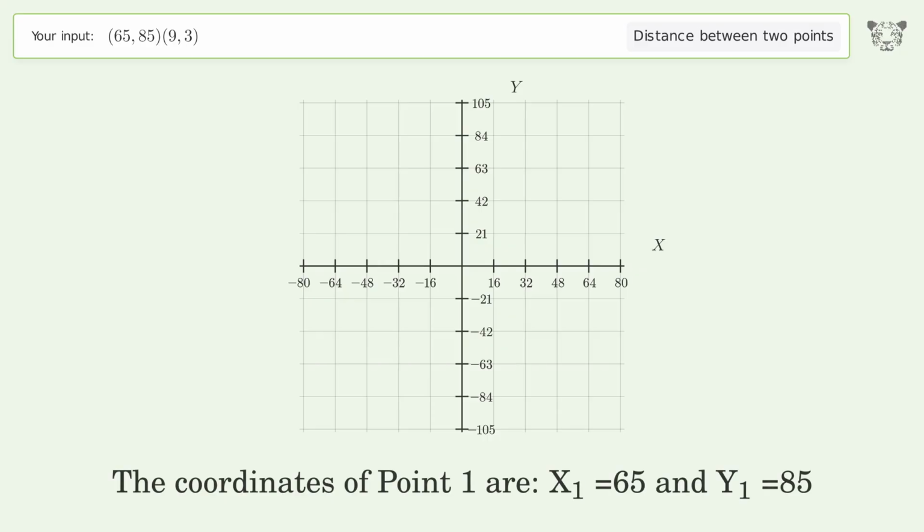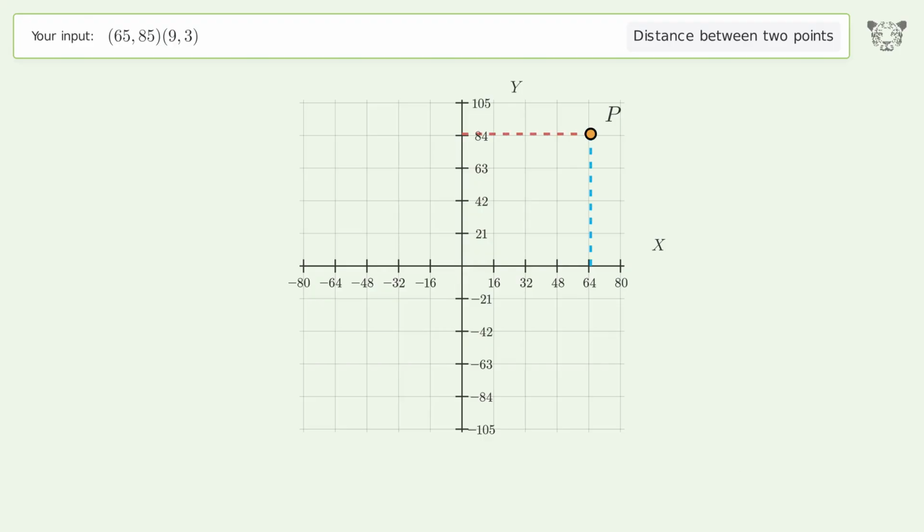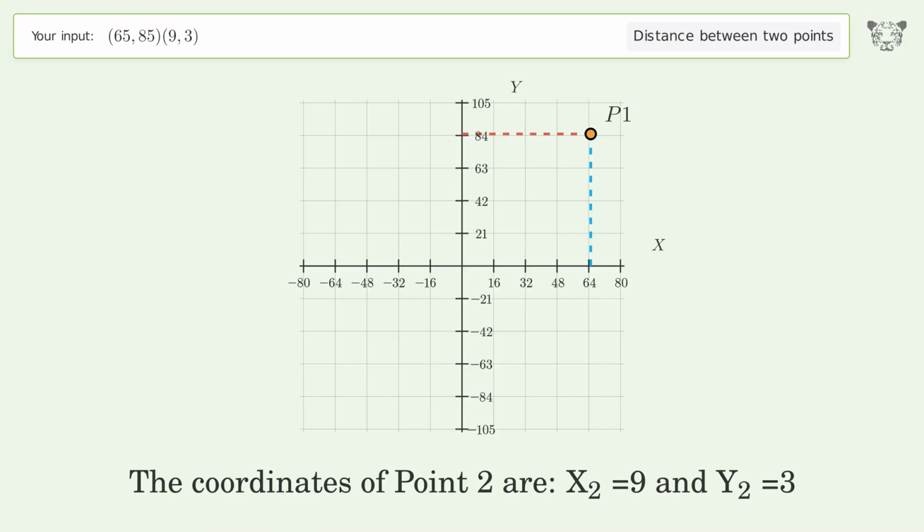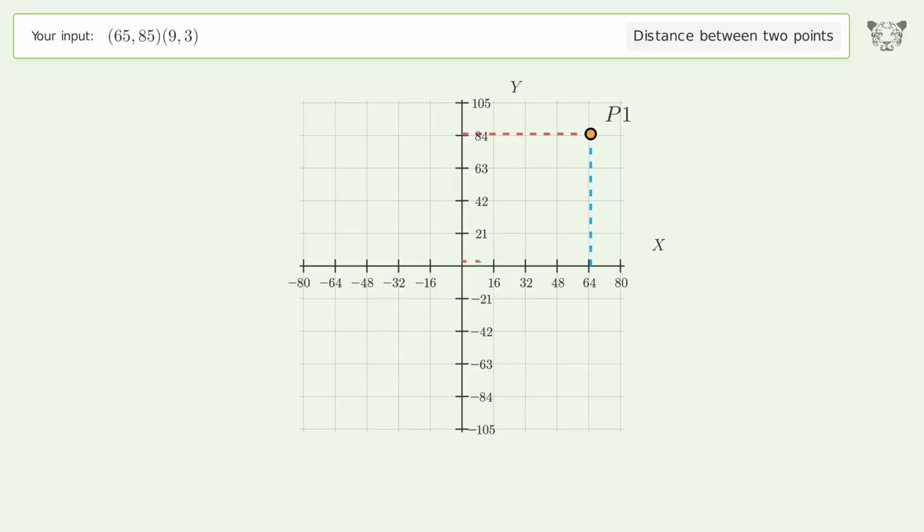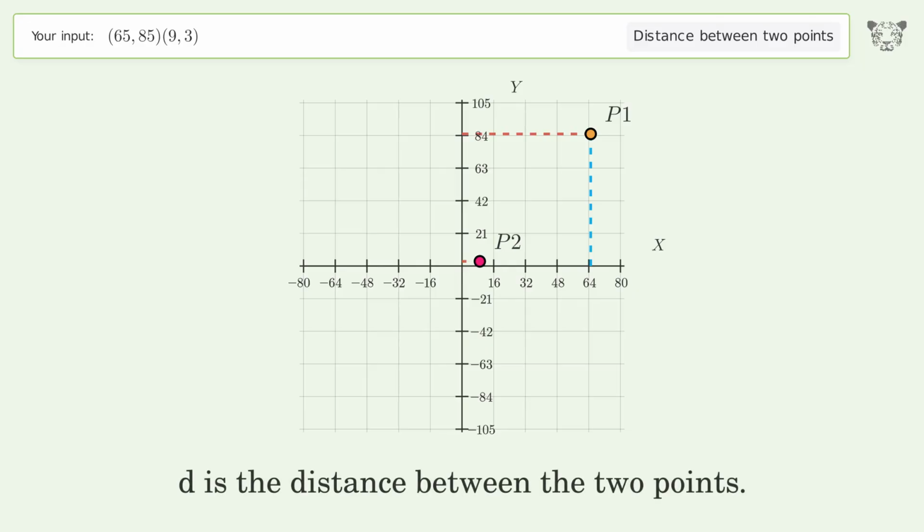The coordinates of point 1 are x1 equals 65 and y1 equals 85. The coordinates of point 2 are x2 equals 9 and y2 equals 3. D is the distance between the 2 points.